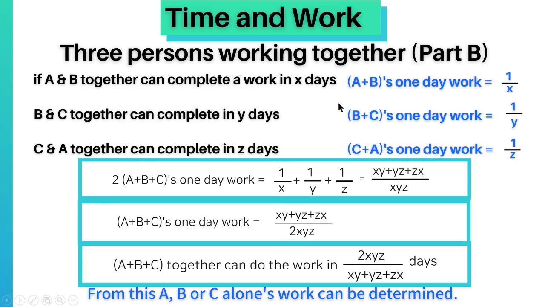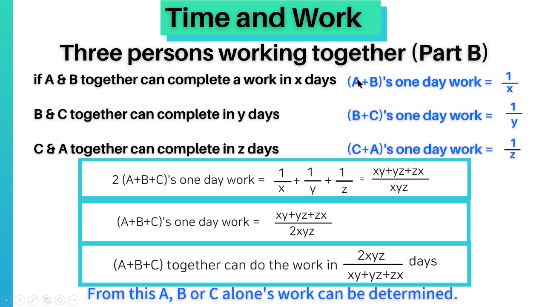Now if we add 1 day work of A plus B, B plus C and C plus A, then A will be there 2 times, B 2 times, and C also 2 times.